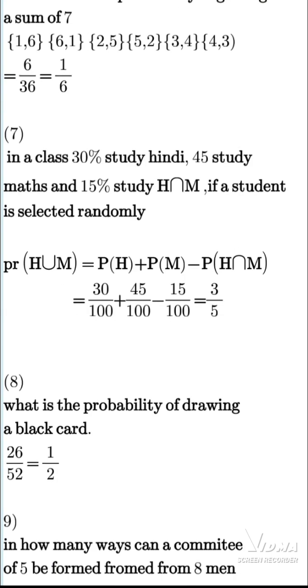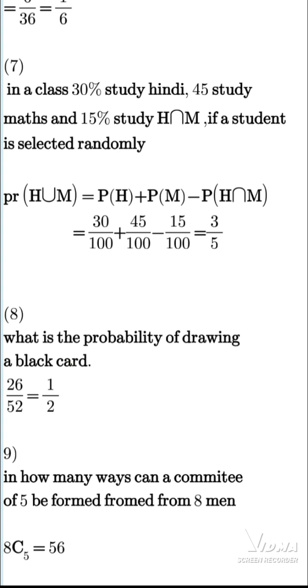In a class, we have 30 students, 30% study Hindi, 45% study maths, and Hindi and maths is 15%. So this is a mutually inclusive event. Because it is mutually inclusive, we apply the formula and we have 3/5.